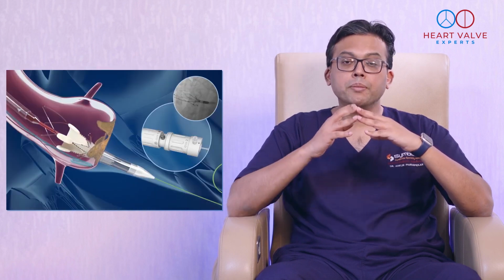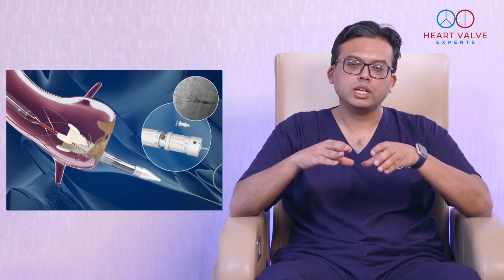Today I'm going to talk about transcatheter aortic valve implantation or replacement. Now let's go to the meaning of each word. Transcatheter means through the catheter. Aortic valve is the valve which is beneath the main artery, the aorta, and above the left ventricle, which is the main chamber of the heart. Implantation or replacement means you are replacing or implanting a new valve in the place of an old valve. So that's the full form of transcatheter aortic valve implantation.